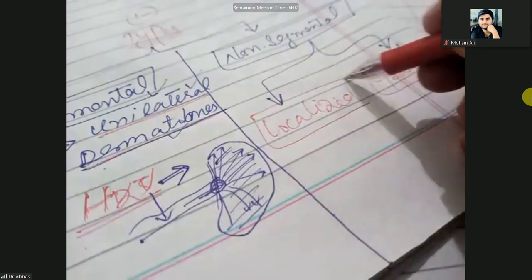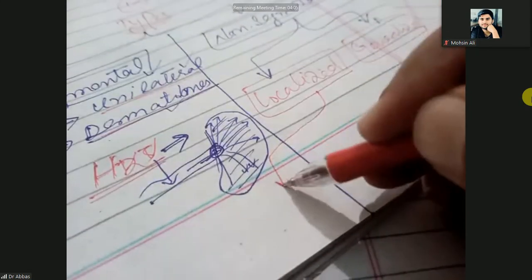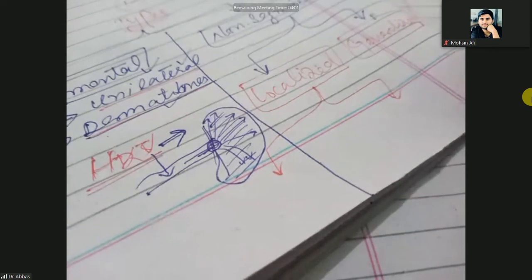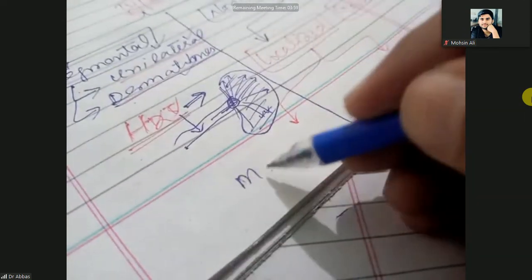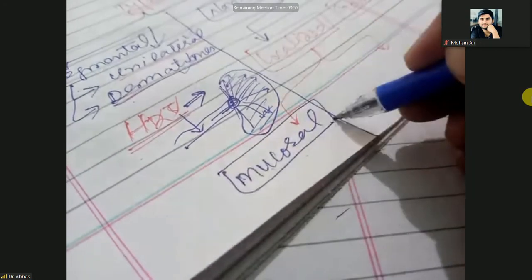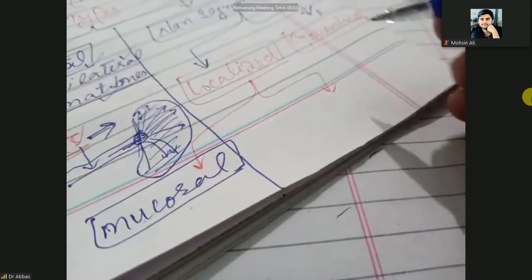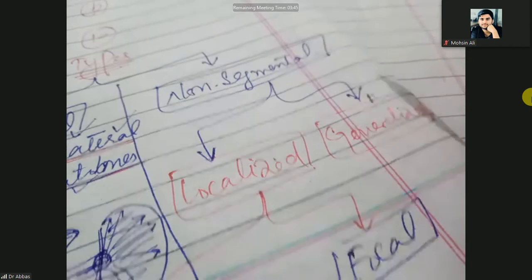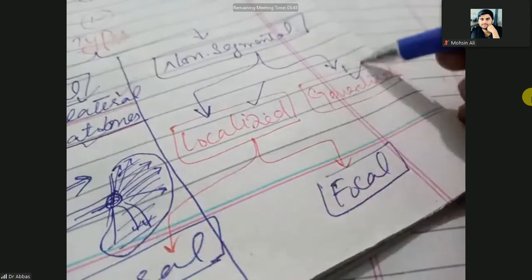So localized is subdivided into the local parts of the skin. It is subdivided into the mucosal and focal. Non-segmental is divided into localized and generalized.